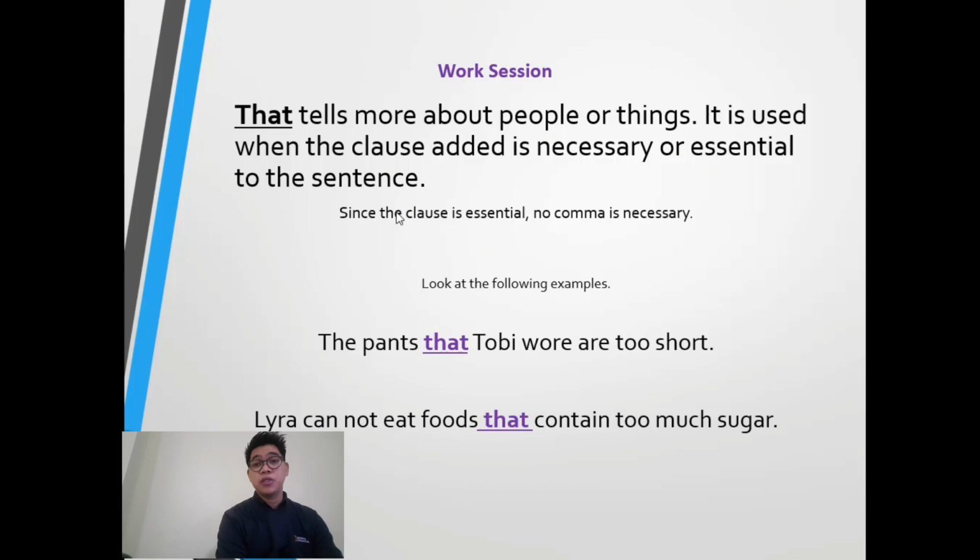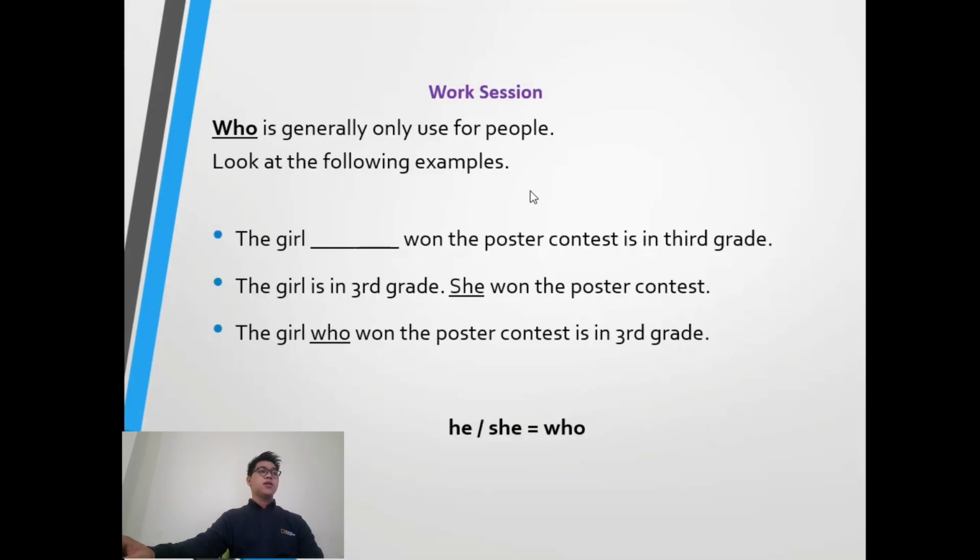Maybe, like I said before, it's donuts that are full of sugar, so Lira cannot eat it. Yeah, "that" expresses the people, and it also expresses the thing. So this is the flexible one. Yes, you can use it for people or things.